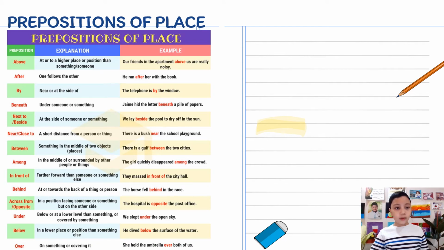Above, at, or to a higher place or position than something or someone. For example, our friends in the apartment above us are really noisy. You may pause the video to read all other examples. Now, as I have mentioned earlier, prepositions on, at, and in can also be classified in this list depending on function.